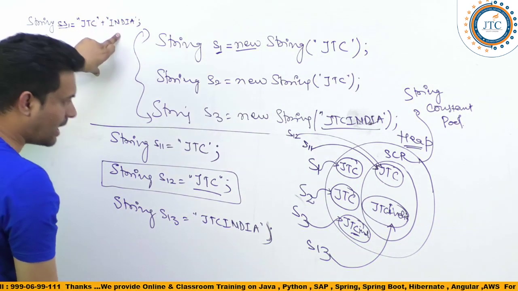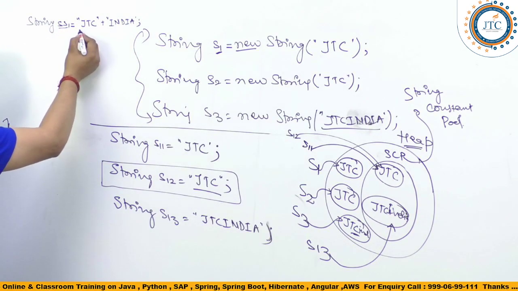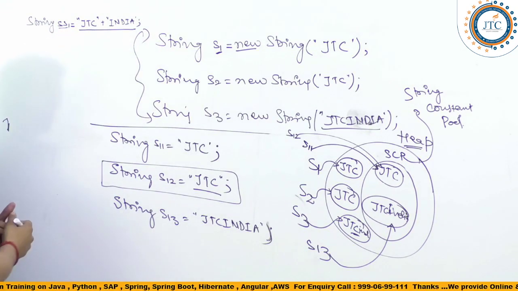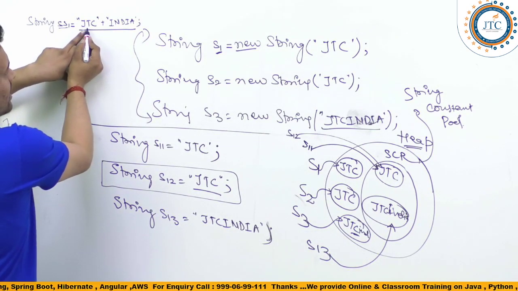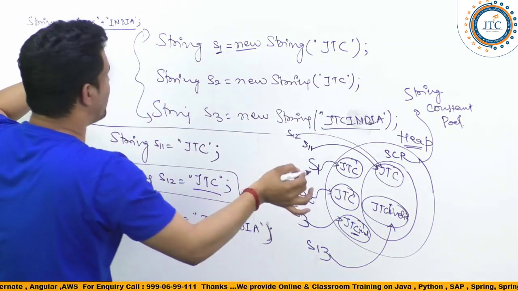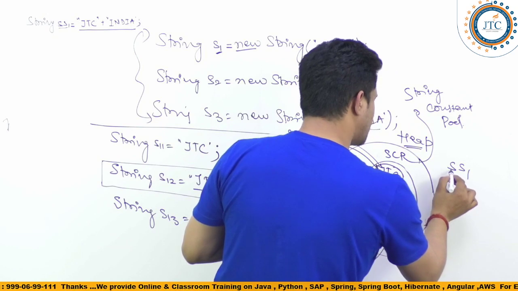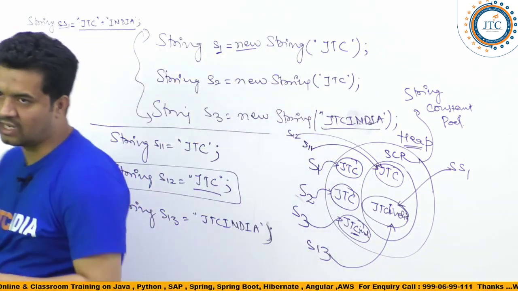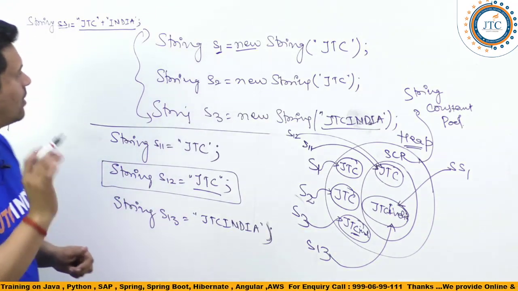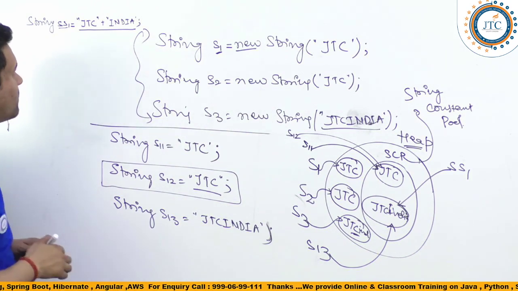Fine. When I am writing it, we will understand where this JTC India is going to point. I will tell you one basic formula: literal plus literal is going to point inside the pool itself. So SS1 is pointing inside the pool itself, which is JTC India.